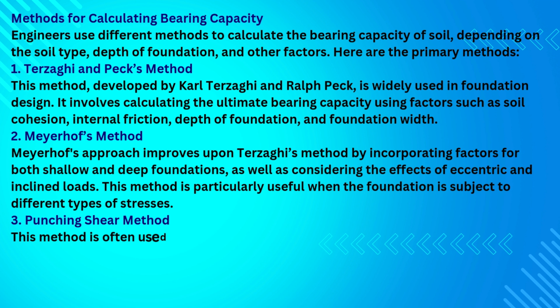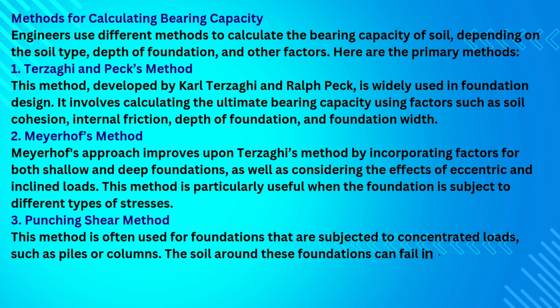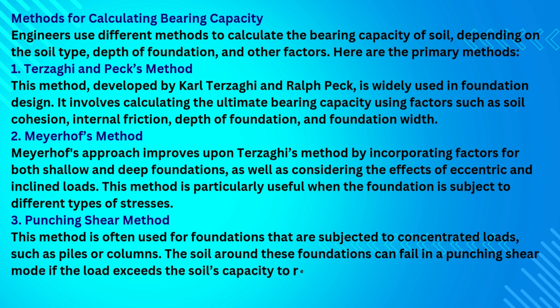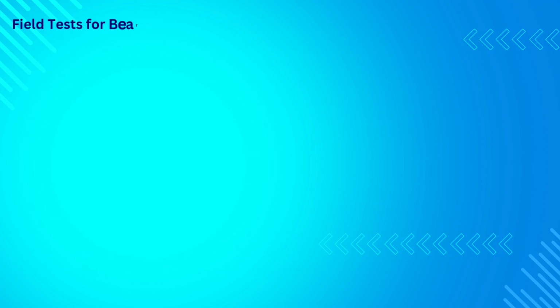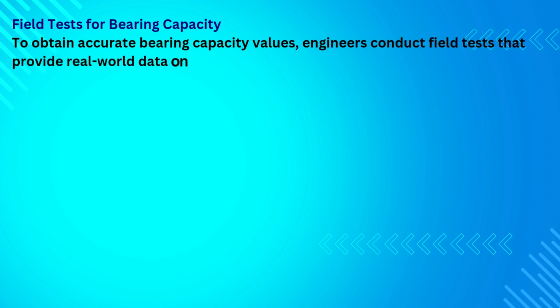3. Punching shear method. This method is often used for foundations that are subjected to concentrated loads, such as piles or columns. The soil around these foundations can fail in a punching shear mode if the load exceeds the soil's capacity to resist it. Field tests for bearing capacity. To obtain accurate bearing capacity values, engineers conduct field tests that provide real-world data on soil behavior.